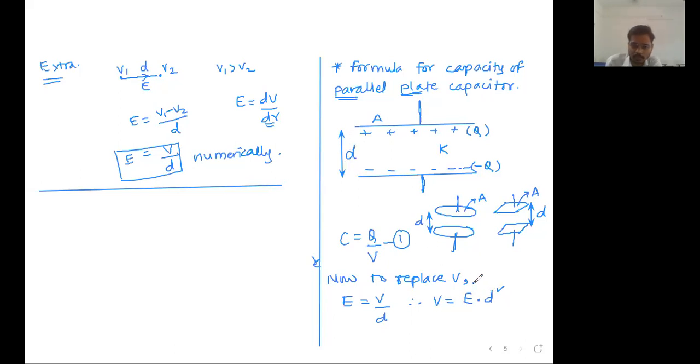But sir, what is the value of the electric field between these two plates? That we do not know. Now here one more extra point we will do. If you have a plate like this, and if you are very close to the plate, this plate seems to be infinite. In reality, it is not infinite, but if you are very close to the plate, it seems to be infinite. Yes or no? Reply to me in the chat box.